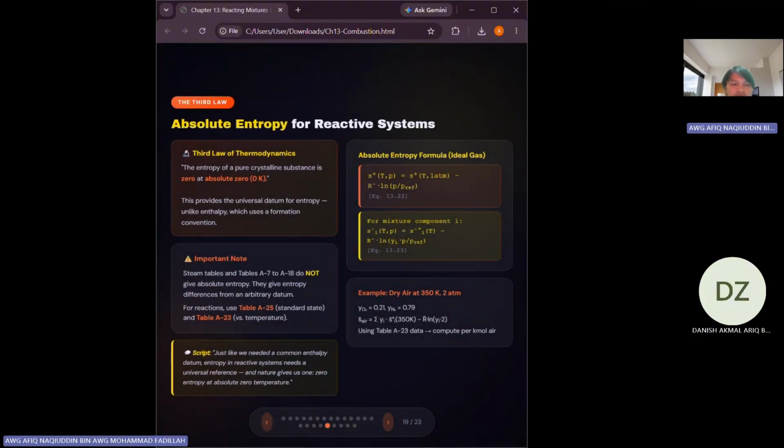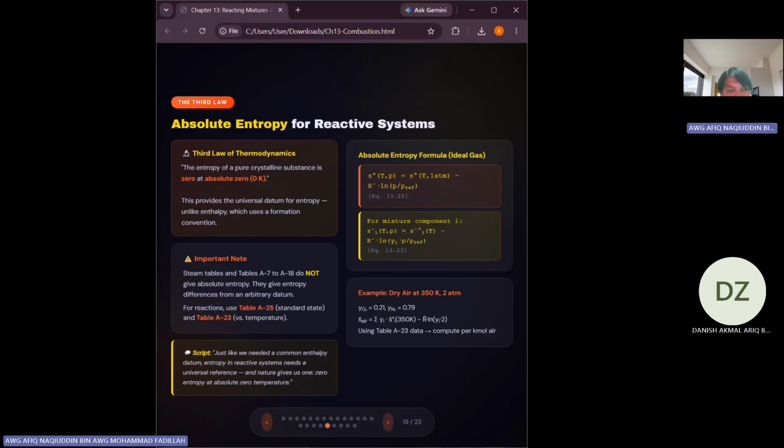For non-reacting systems, we only ever needed entropy differences. The arbitrary datum in the steam tables cancels out, but for reactive systems, just like with enthalpy, substances enter and leave and the datum doesn't cancel. We need absolute entropy values. Entropy measured from a universal zero, the third law of thermodynamics gives us this zero.